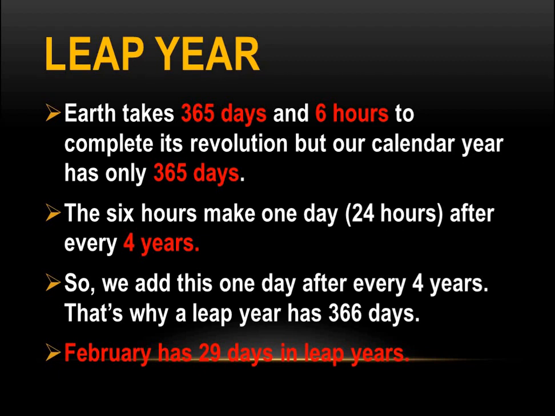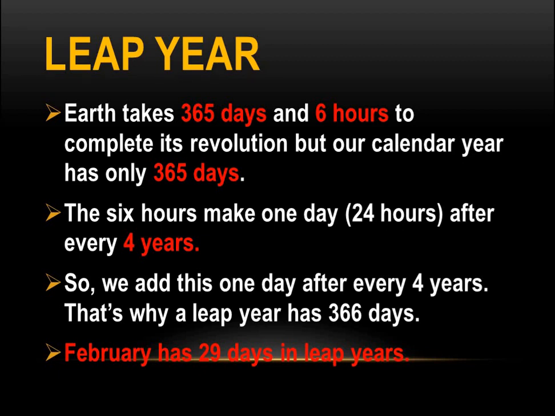How? The 6 hours make 1 day of 24 hours after every 4 years. As we discussed, 6 times 4 is 24. So we add this one day after every 4 years. That's why a leap year has 366 days and it comes after every 4 years. As one day is added after every 4 years, the leap year is formed by adding 6 hours 4 times. So that's why in a leap year 366 days are there.